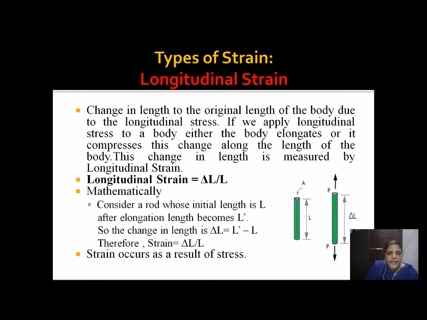Longitudinal strain has a formula: change in dimension by original dimension. So what is the change in dimension here? There is a change along the length of the material, so we write this as delta L divided by L. Delta L is the change in length and capital L is the original length of the material. And every strain has no dimension, which means it has no unit.